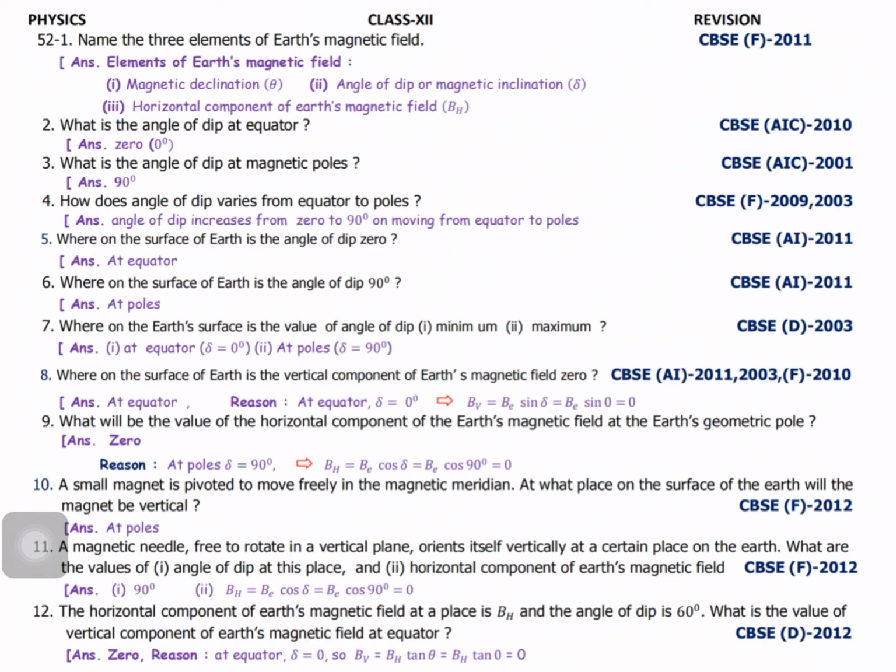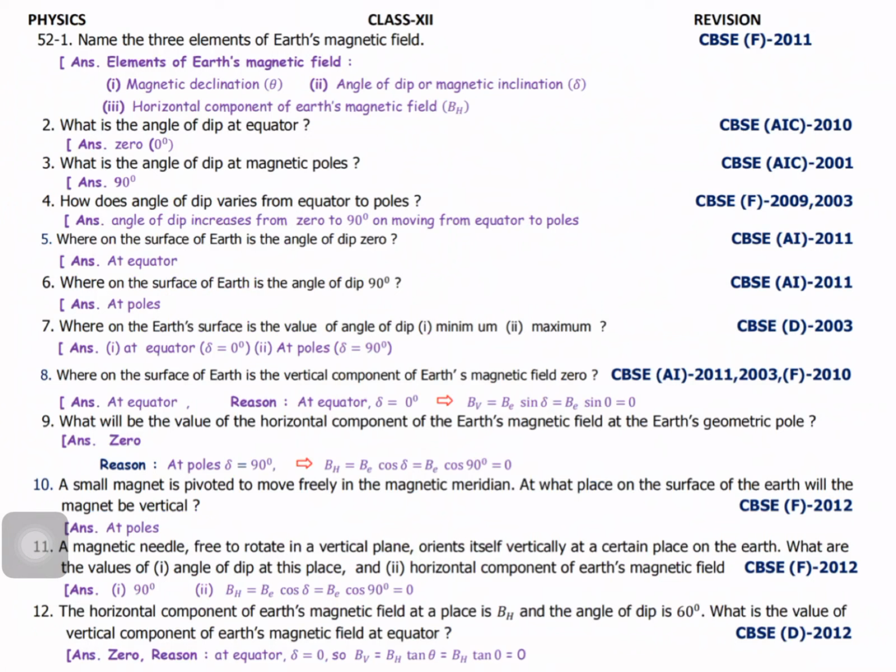Next one, a small magnet is pivoted to move freely in the magnetic meridian. At what place on the surface of the Earth will the magnet be vertical? Only at the poles. Vertical means, you know the condition, that is the poles.